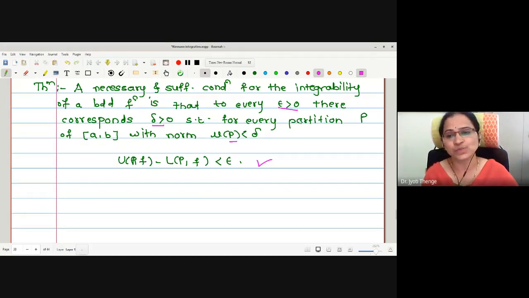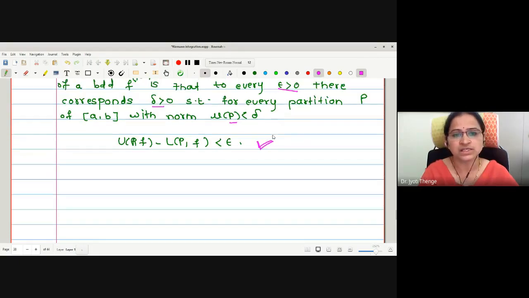This statement is very similar to the condition imposed in the Darboux theorem, no? In the Darboux theorem also we have imposed the same condition. For every epsilon there exists delta, and the statement is true for all the partitions whose norm is less than delta. Therefore here also this statement is true for all the partitions whose norm is less than delta. Correct? Let us prove the statement.